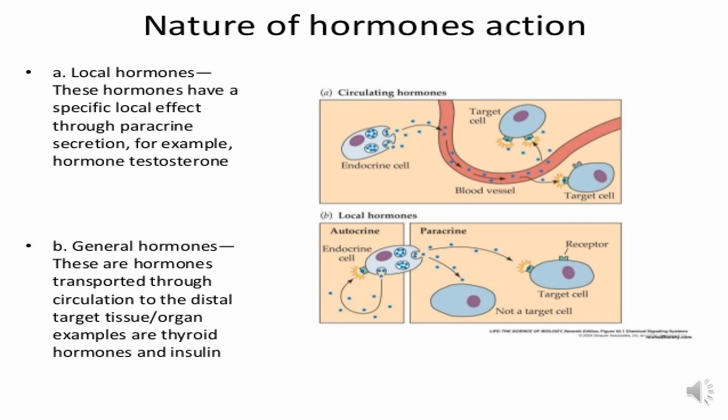Based on the nature of hormone action, it can be classified as a local hormone or general hormone. The local hormones have a specific local effect through paracrine secretion, for example the hormone testosterone. General hormones are hormones transported through circulation to the distal target tissue. Examples are thyroid hormones and insulin.